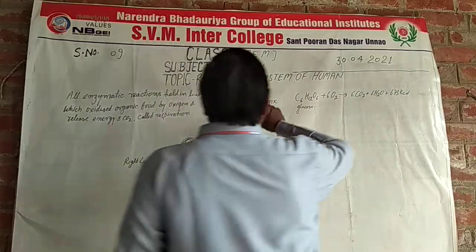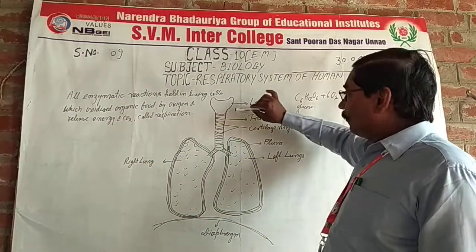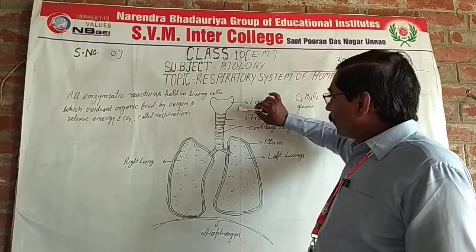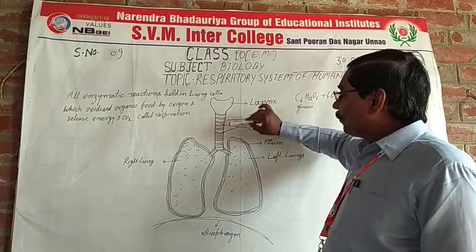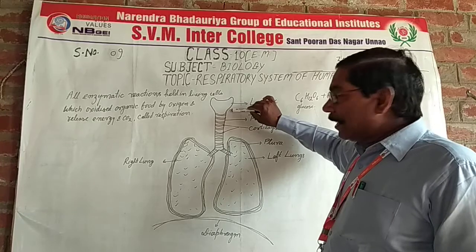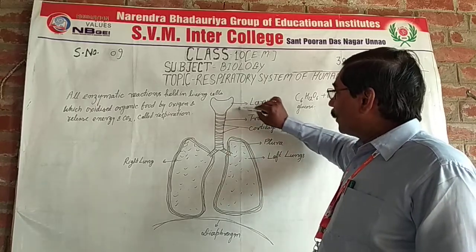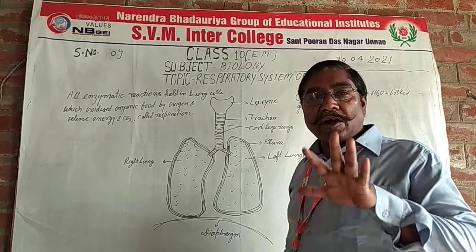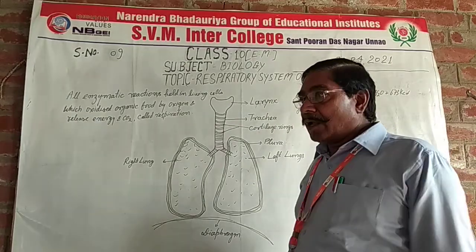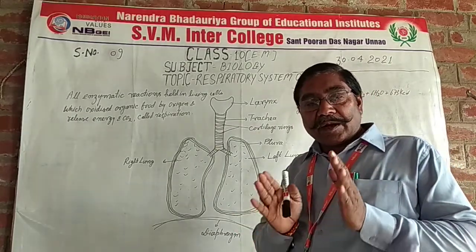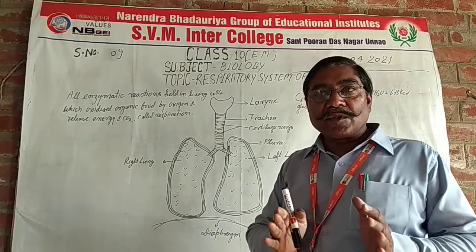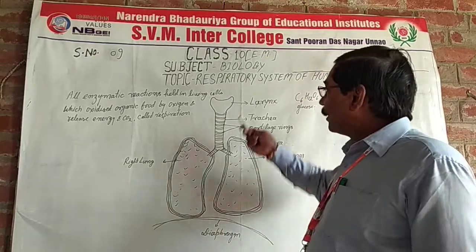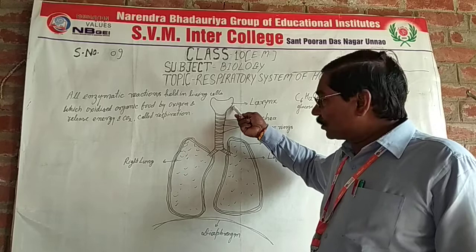Then you see the picture of the lungs. At the front part of the trachea there is a broad part called the larynx. The larynx is made up of 9 cartilaginous plates. When resonance occurs in these plates, the voice is produced, so it is called the voice box.